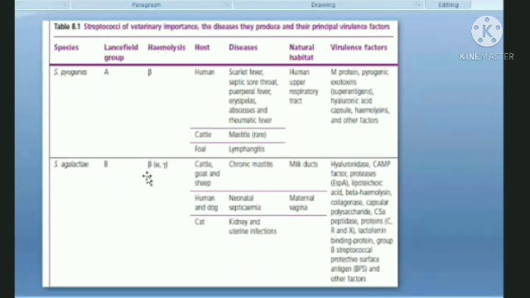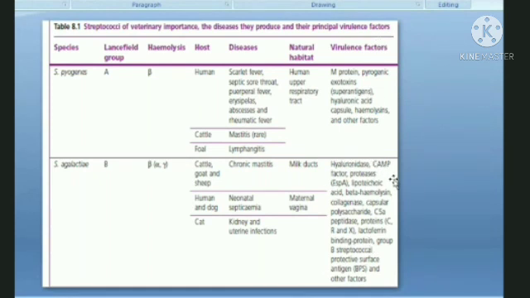It produces beta hemolysin. In the bracket, it is also showing alpha and gamma, which means sometimes they might produce alpha and gamma as well, but basically they produce beta hemolysin. As for the disease condition, cattle, goat, and sheep may get chronic mastitis. Humans and dogs may get neonatal septicemia. Cats may get all these infections, right?